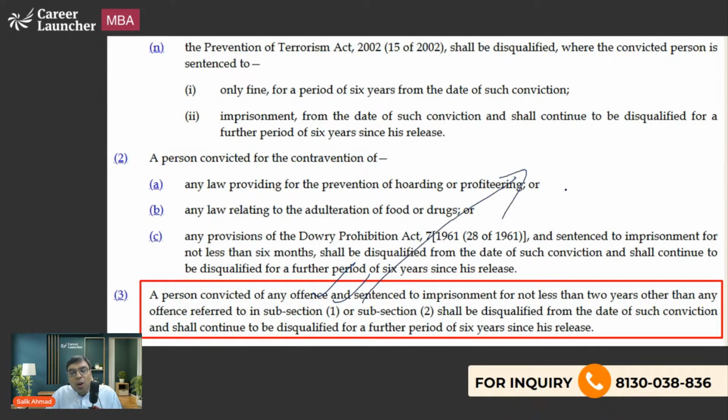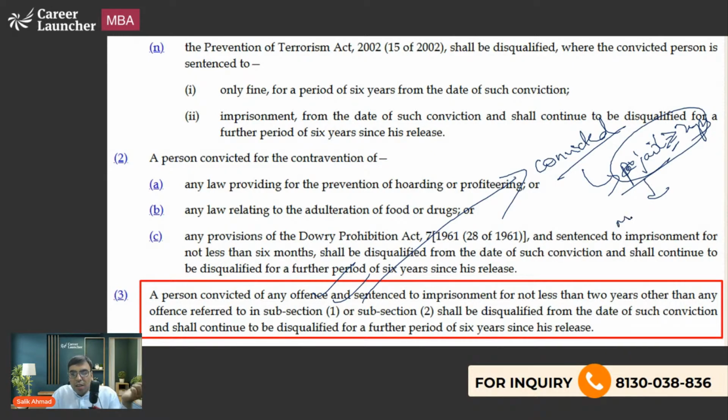Plus, in general, this is the rule. If a person has been convicted by even a lower court, high court or Supreme Court, any court, and the jail term is minimum 2 years, greater than or equal to 2 years, then if he or she is an MLA, he or she will be disqualified. He will go to jail, and after coming out of jail, for the next 6 years he or she cannot become a chief minister or minister.